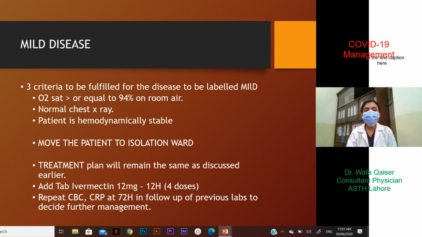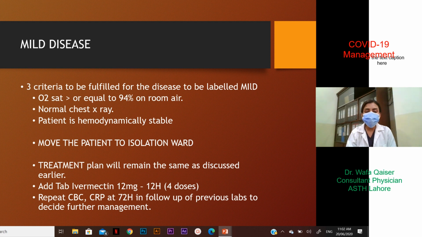One, the oxygen saturation remains greater than or equal to 94% on room air. Two, the chest x-ray that was done is normal and does not show any infiltration. Three, the patient is hemodynamically stable. This patient needs to be moved to the isolation ward if we are admitting him. Treatment plan will remain the same as discussed. However, confirmation of COVID-19 infection would require the addition of tablet ivermectin 12 milligram 12 hourly in 4 doses.